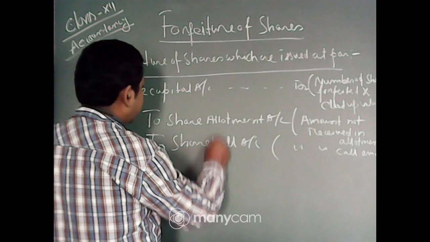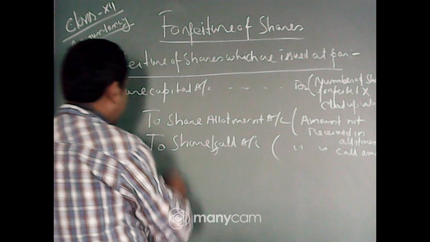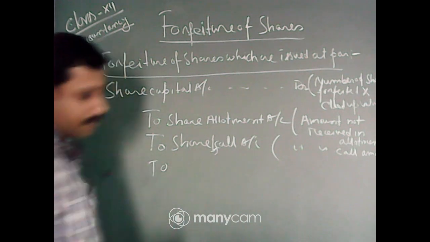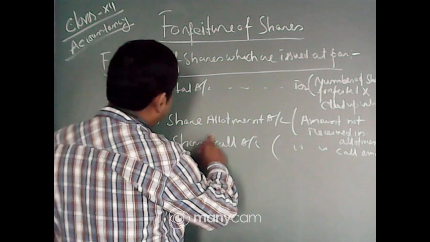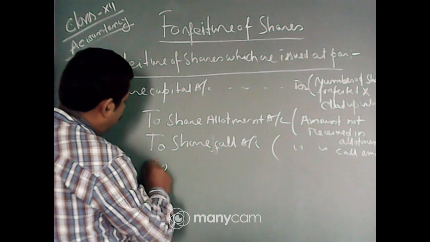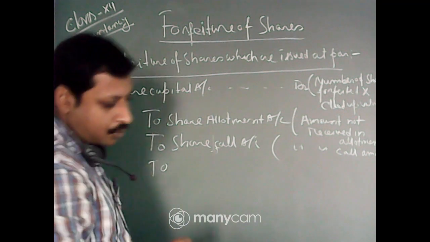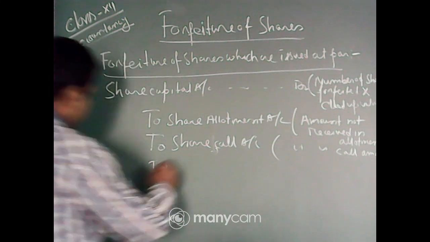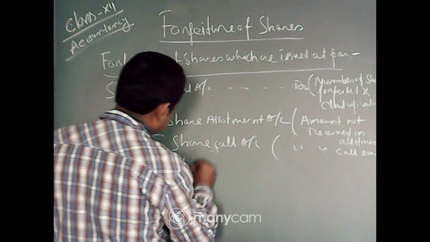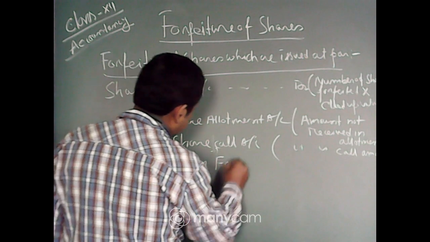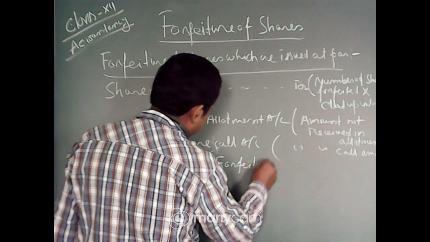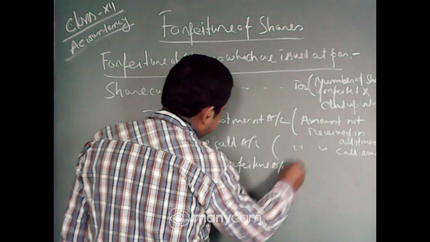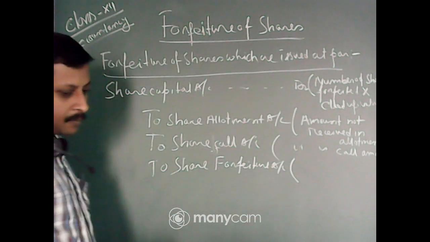Suppose share first call account, or this is the first and final call, to share forfeiture account. What is the amount?